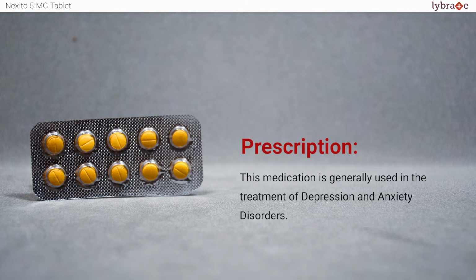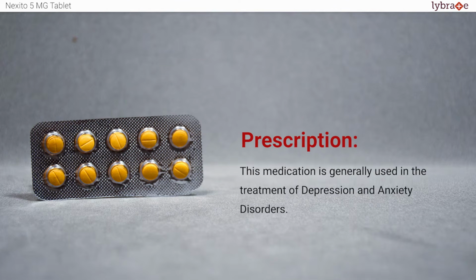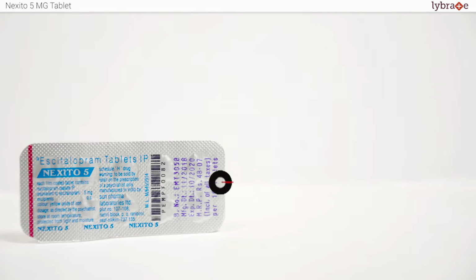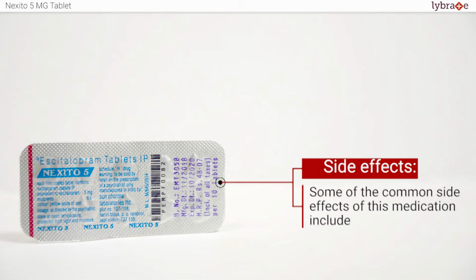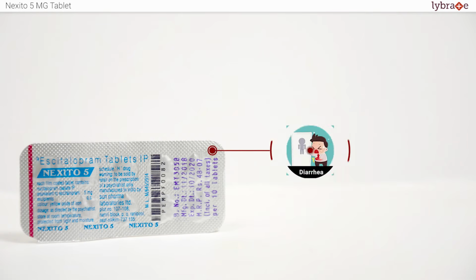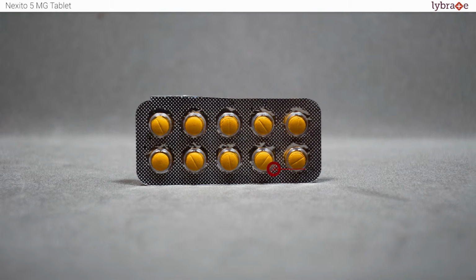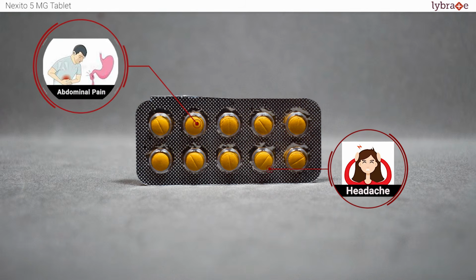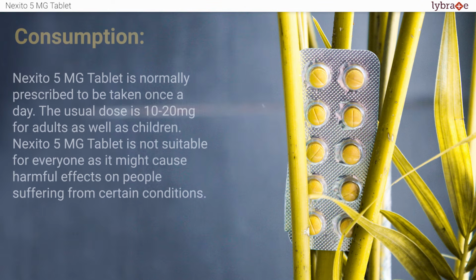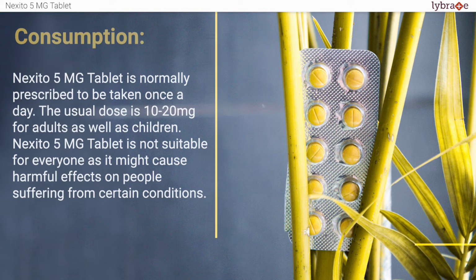This medication is generally prescribed in the treatment of depression and anxiety disorders. Some of the common side effects of this medication include diarrhea, headache, and abdominal pain. Nexito tablet is normally prescribed to be taken once a day.